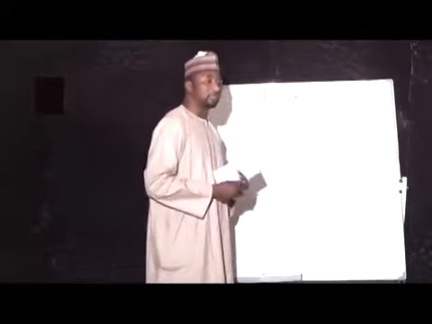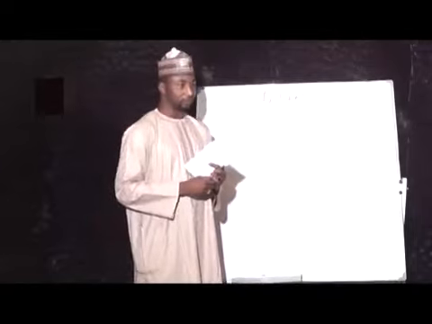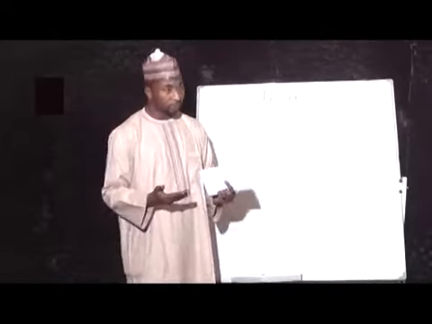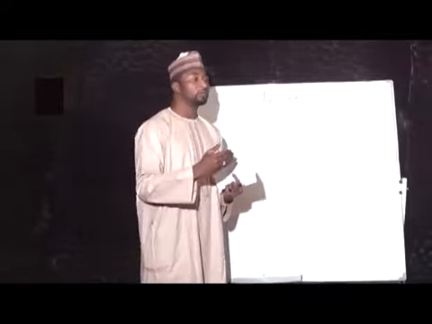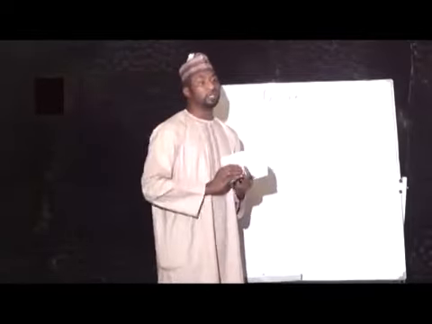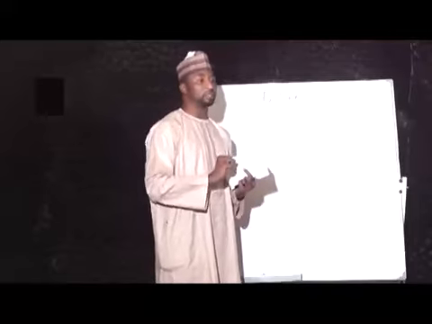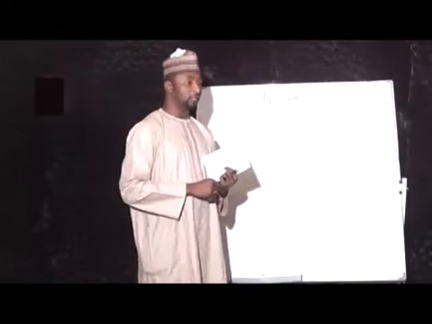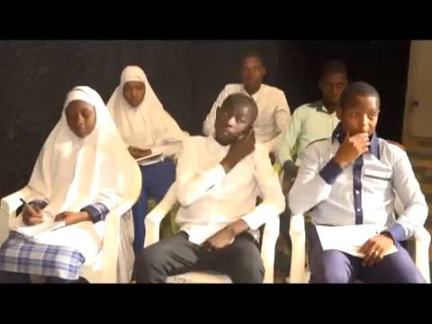In our previous class, we were able to see some aspects of indices. We have seen how to write a number in its index form. And we were able to even go further to start seeing those laws of indices, which I told you are what? How many laws of indices we have? 6 laws of indices. And of those 6 laws of indices, we were able to take 2 out of the 6. Number 1, which law? The multiplication law. Number 2, the division law.